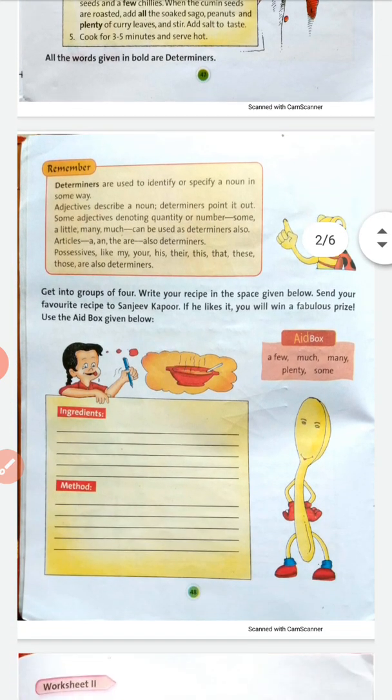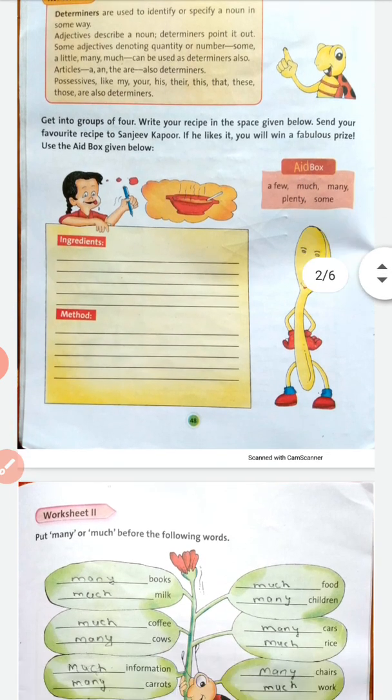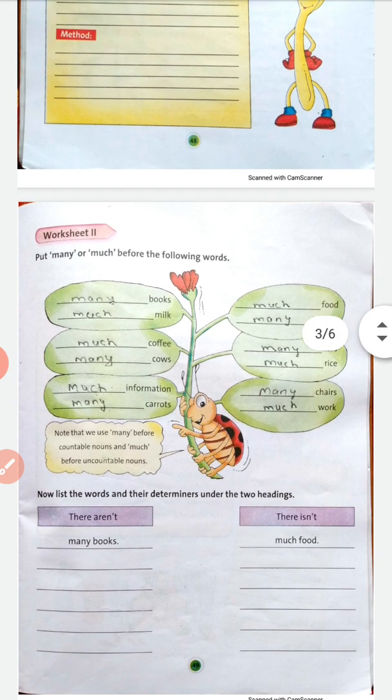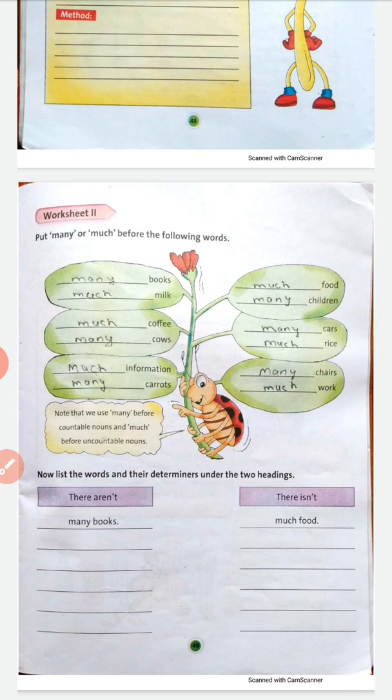I have given you homework to write the recipe of one of your favorite dishes, using these determiners. After that, in worksheet number 2, you can see a caterpillar holding a stem with different leaves, and the leaves have nouns where we have to use much and many. Like many books, much milk, much coffee, many cows, much information, many carrots, much food, many children, many cars, much rice, many chairs, and much work.